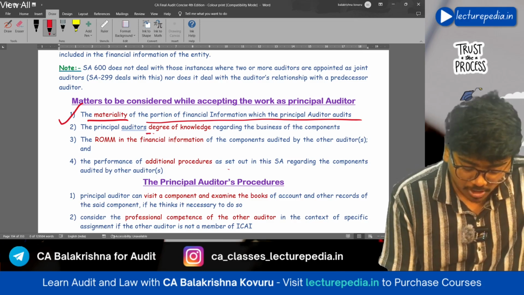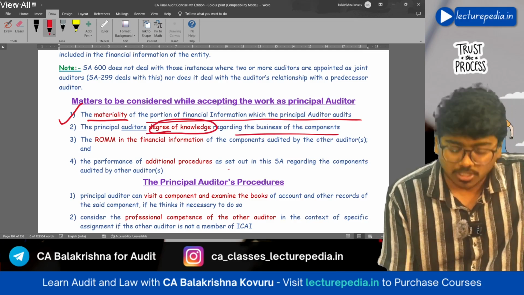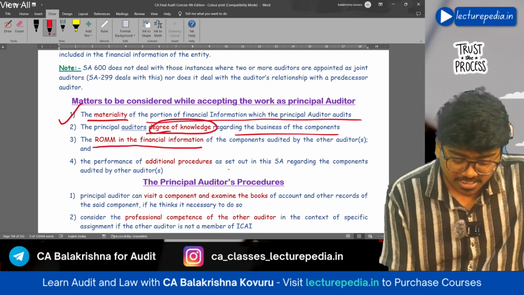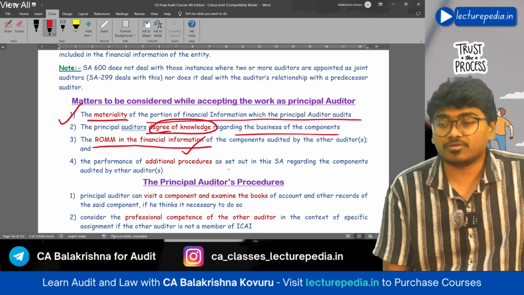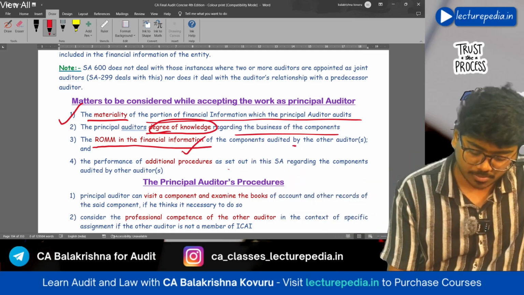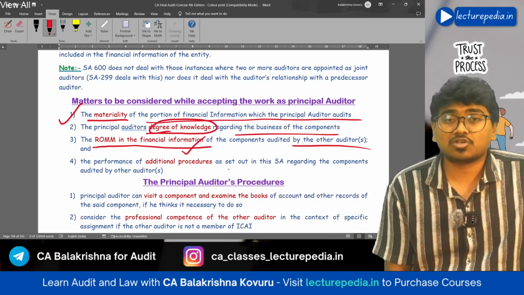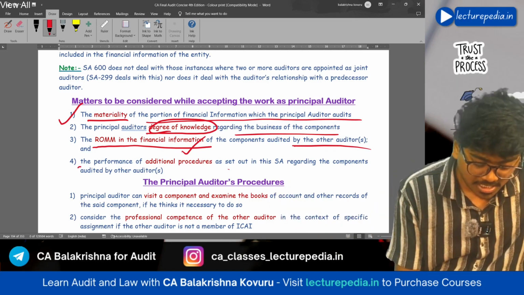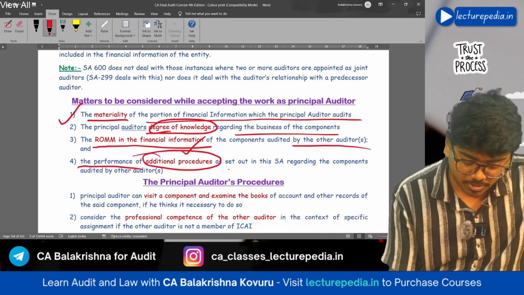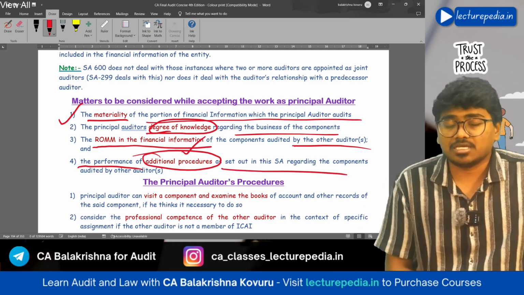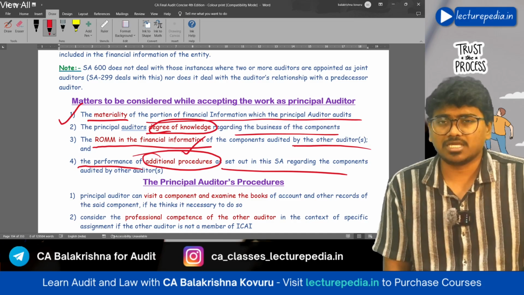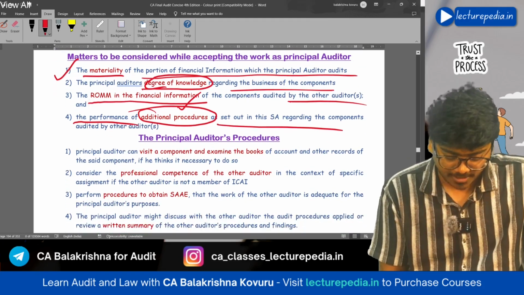Next, the principal auditor's degree of knowledge regarding the business of components should also be considered. Next, the risk of material misstatement in the financial information of the components audited by the other auditor. Next, the performance of additional procedures as set out in this SA should also be considered by the principal auditor before he accepts the work.